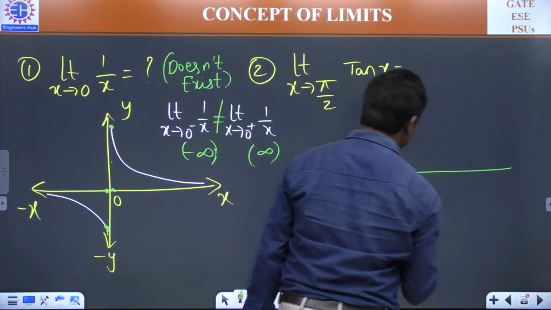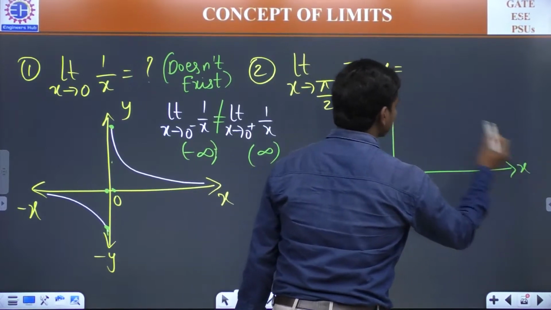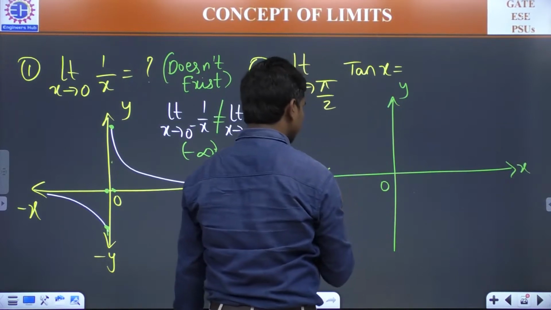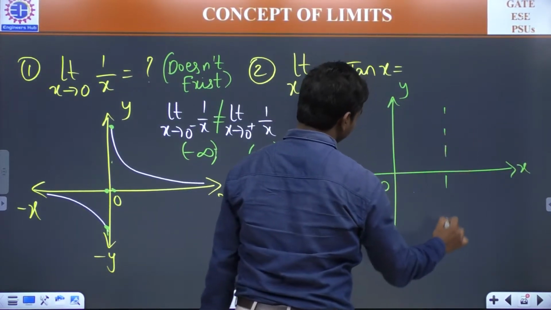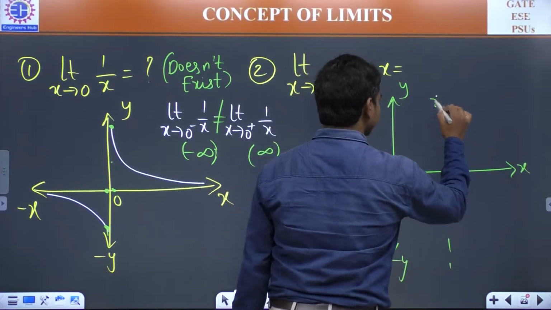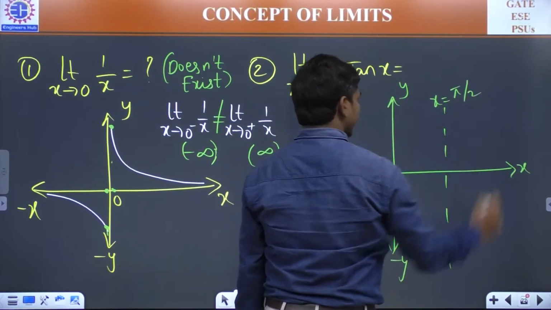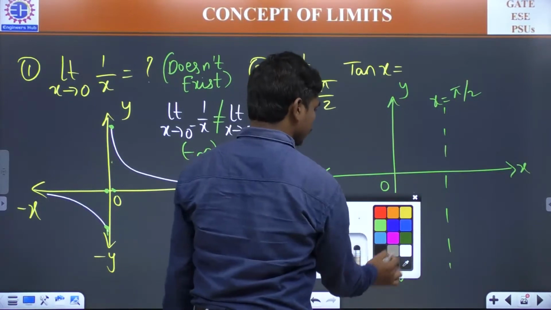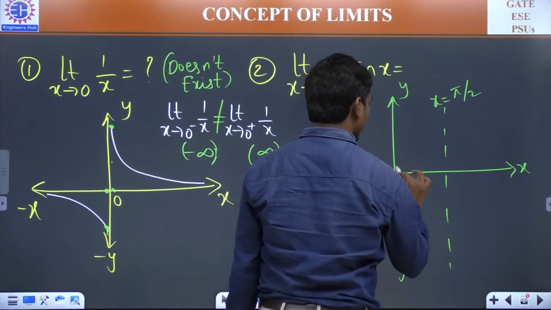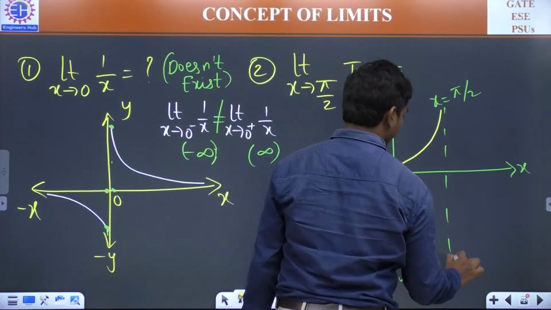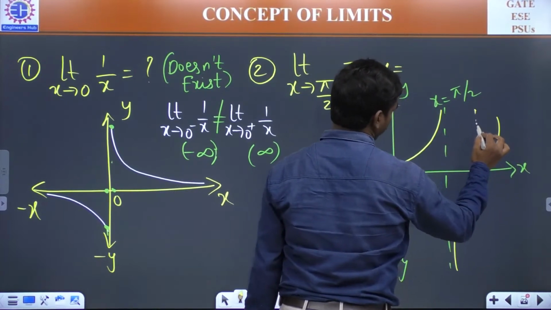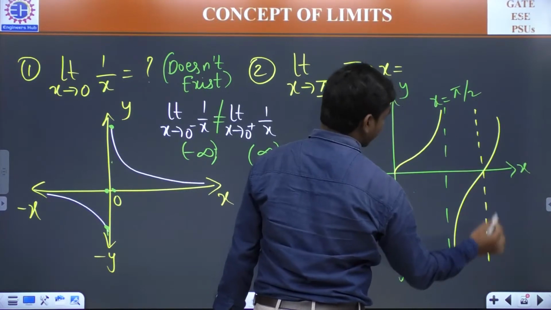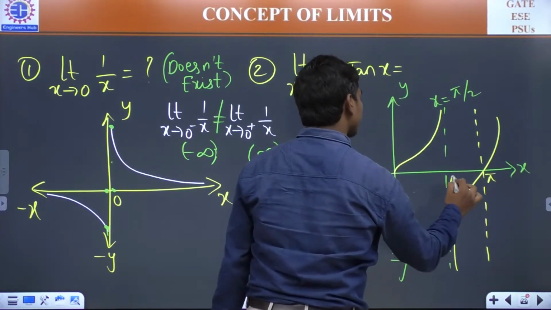So if you draw a graph for tan x, with the x and y axes, and of course this is minus x and this is minus y. Suppose you take x equal to pi by 2 somewhere here, this is the line. Then the graph of tan x looks something like this. Of course, this is pi, and this is pi by 2 and so on.